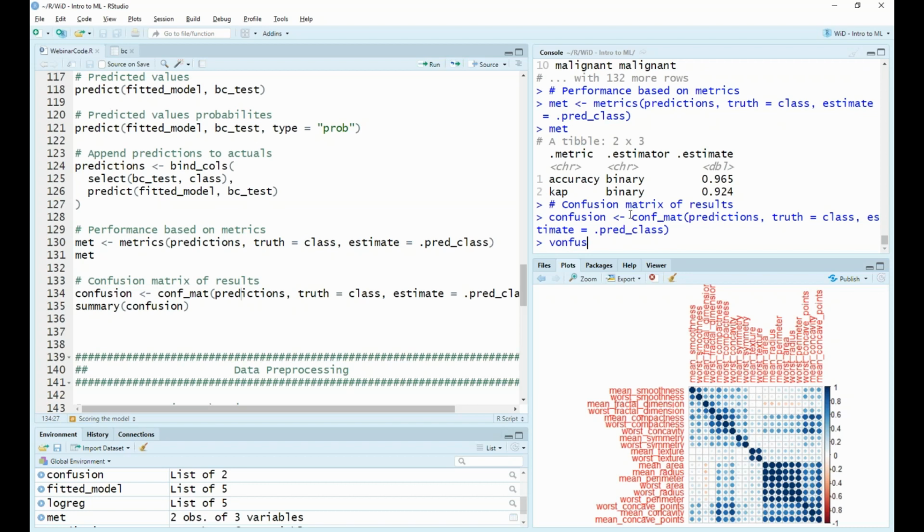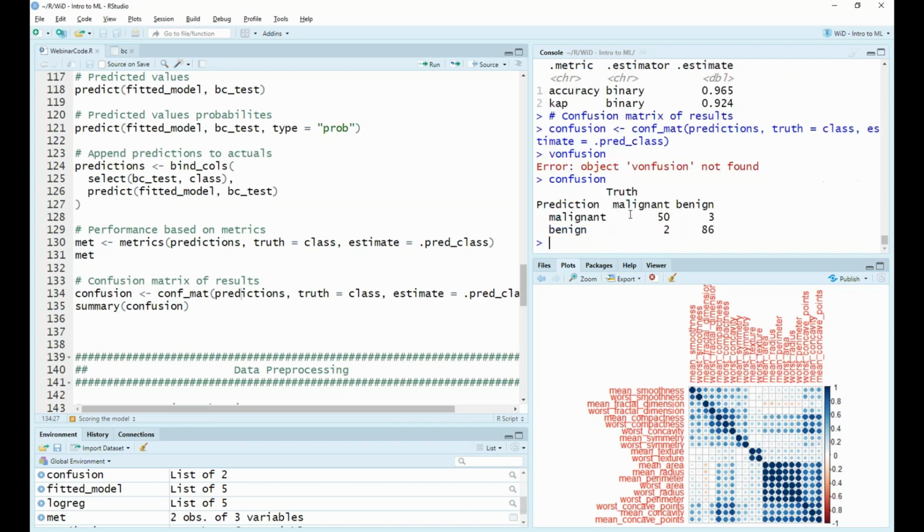And having a look at this confusion matrix, we can see that we've got 50 where they are malignant and we've got that right, so true positives, and we have 86 true negatives where they're both benign. But then we have 3 cases where we've predicted that we think it's malignant, but it's actually benign, and 2 cases where we predicted benign, but it's actually malignant. So these are our false positives and our false negatives.